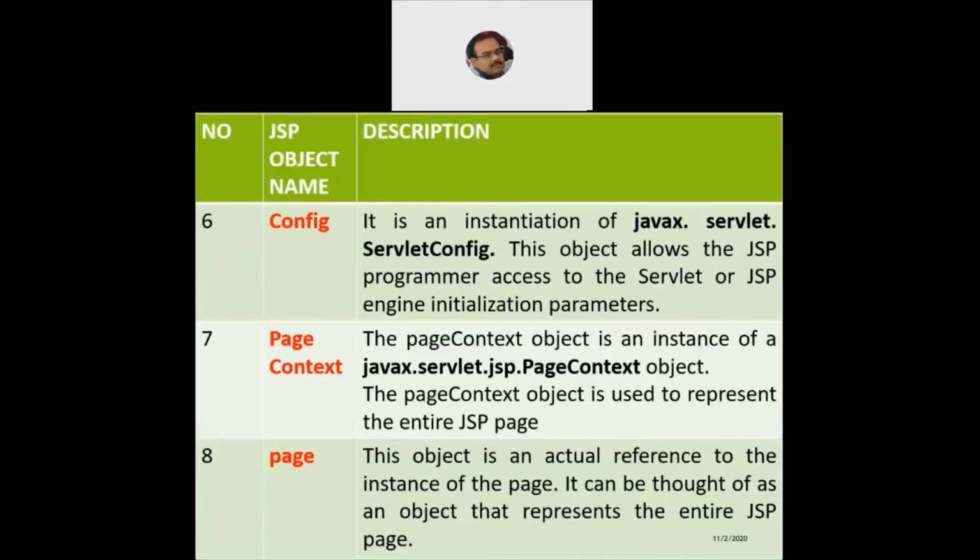So it can be referred to a particular instance of the JSP page. I can refer to an individual tag, JSP scriptlets, JSP declarations, or JSP expressions within the particular JSP page. So these are all the predefined objects. This is a general description of them, but as and when you start using them within your program, they become easy to understand, and you understand the utility and value of each of these objects.